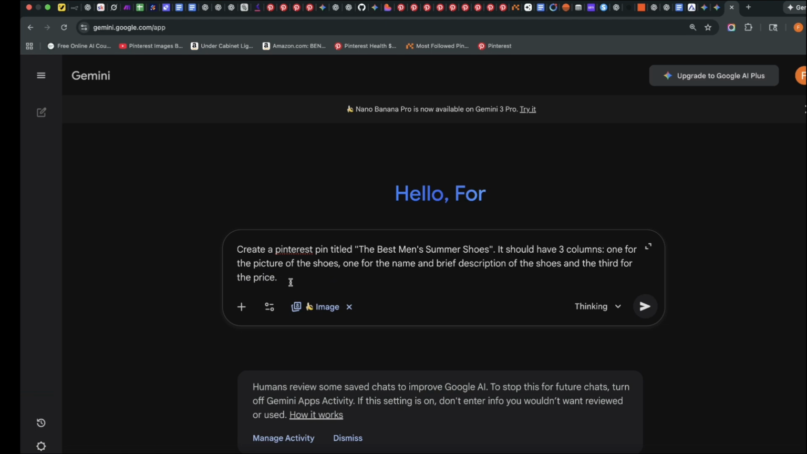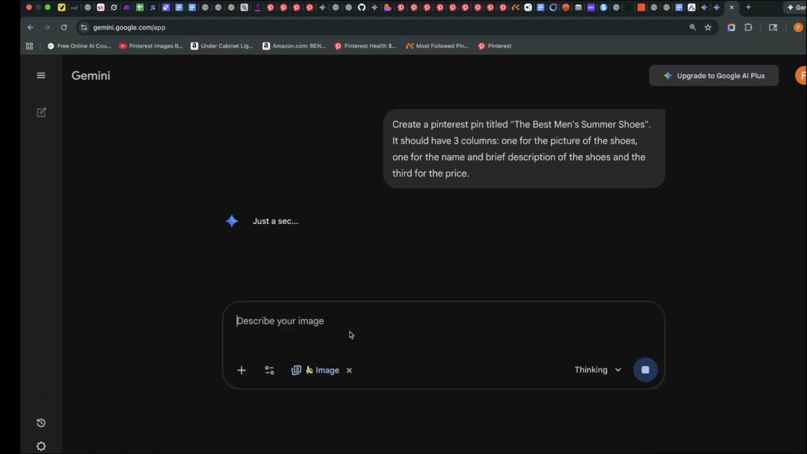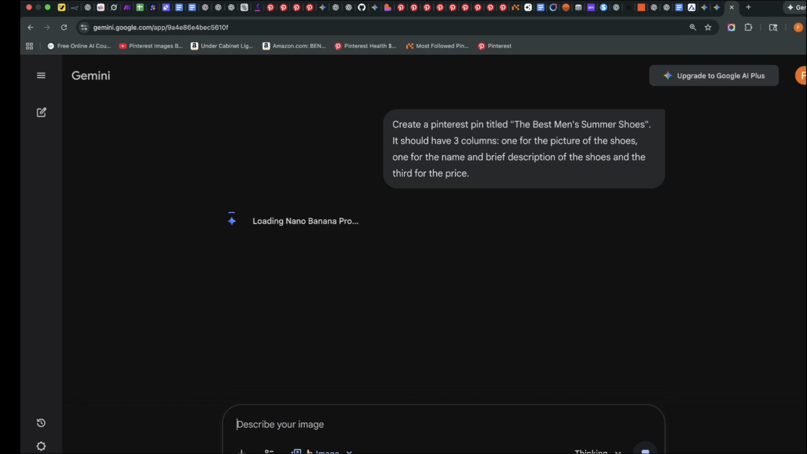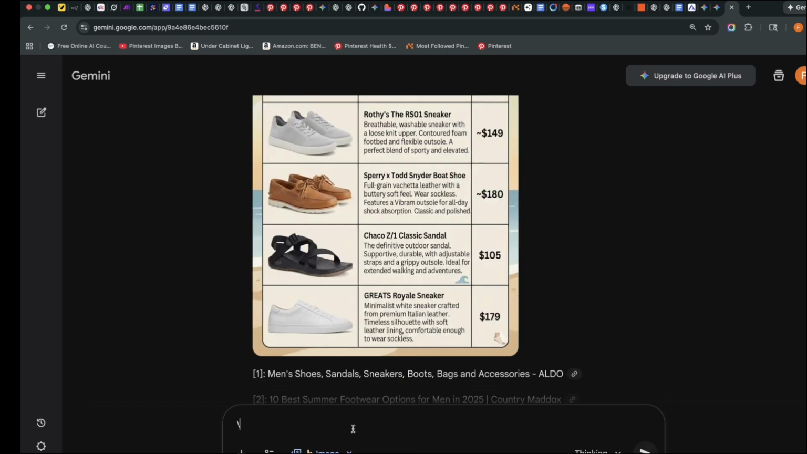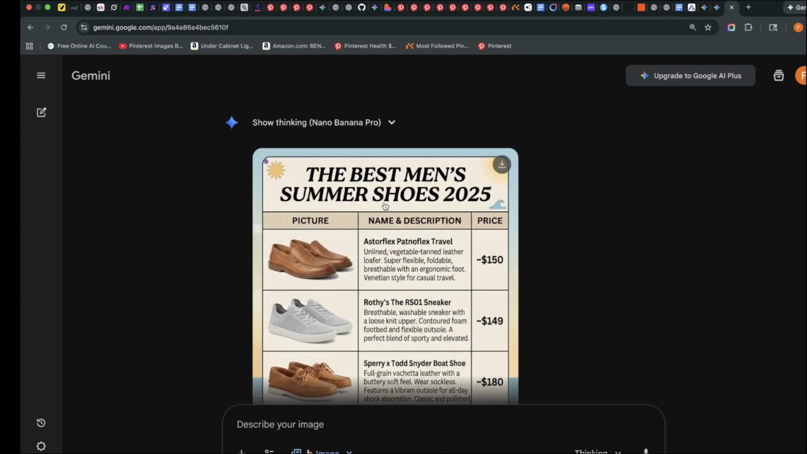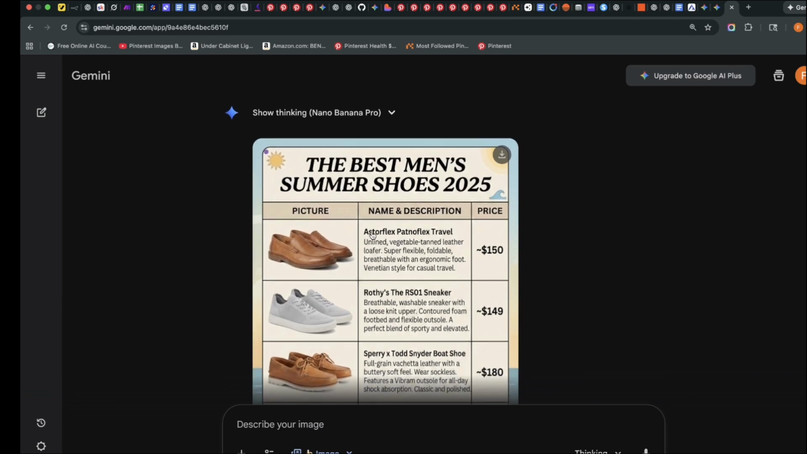You'll notice that if you've used Nano Banana before, it had a very big issue with creating text. Some of the text was just awkwardly displayed, and others were just wrong. So I wanted to create a Pinterest pin. These are mostly called idea pins. I'm going to click on run. Gemini has gone ahead and given me this. You can see the best men's summer shoes 2025.